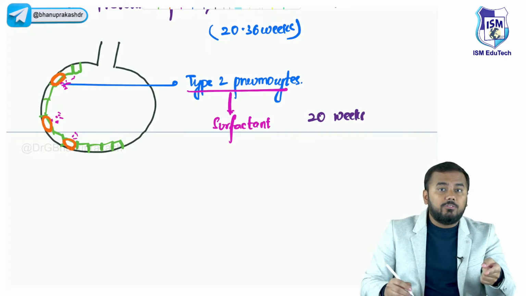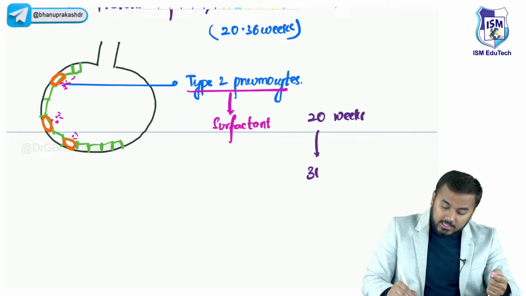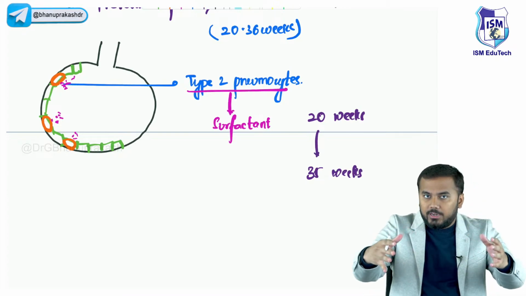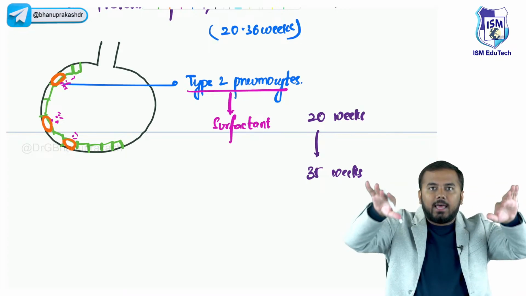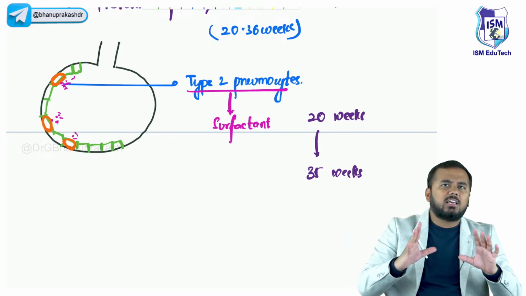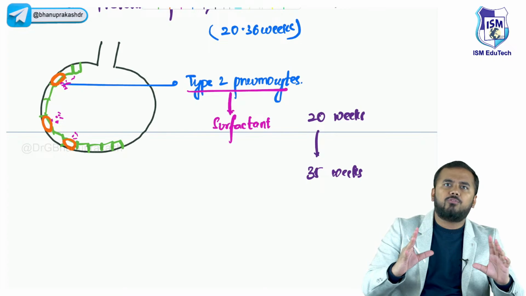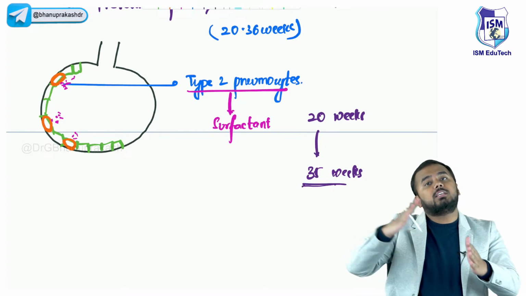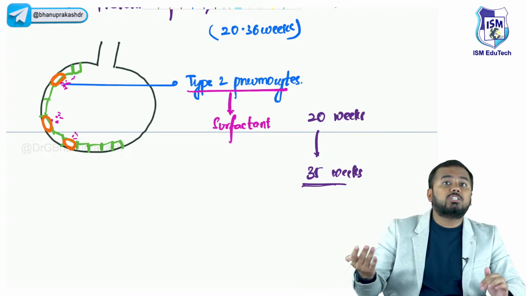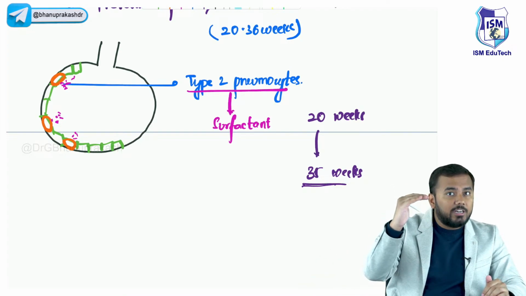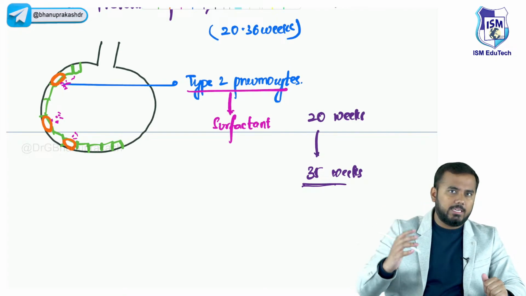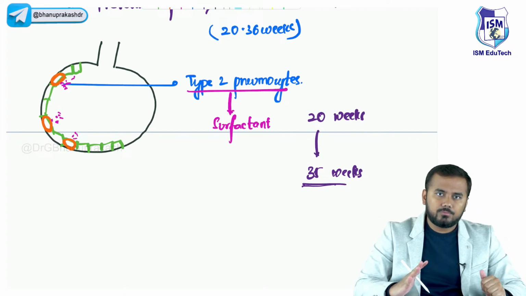Okay, from 20 weeks all the way till 35 weeks, surfactant keeps on releasing, and जो भी surfactant release होगा, that will spread along the entire alveoli. So मतलब lungs are completely mature or fully formed with surfactant by which age, guys? 35 weeks. So 35 weeks के बाद अगर delivery हुआ, then the risk of neonatal respiratory distress syndrome will be less. Yes or no? The risk of neonate developing respiratory distress will be less, right?